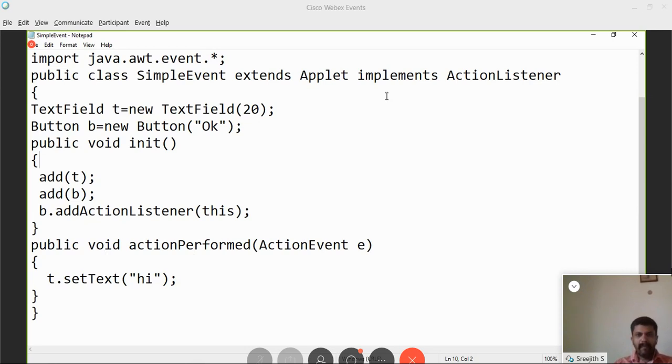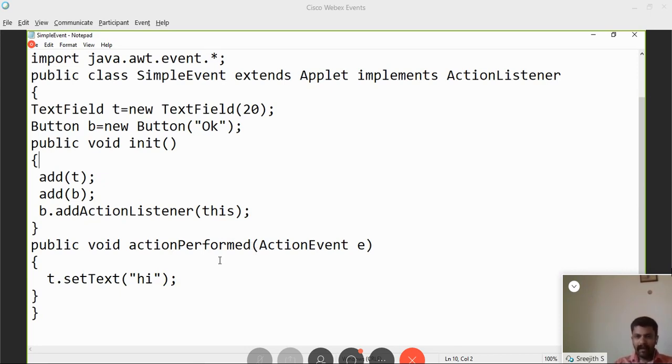Since we are implementing an interface, all the methods defined inside that interface should compulsorily be overridden. But luckily in this case, the interface declares only one method. So I'm overriding that: public void actionPerformed(ActionEvent e).